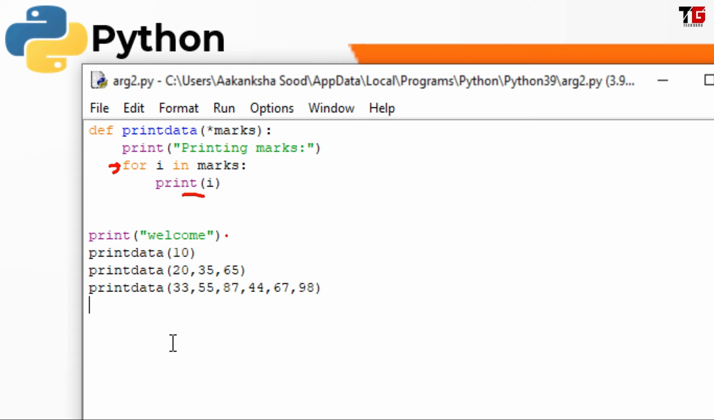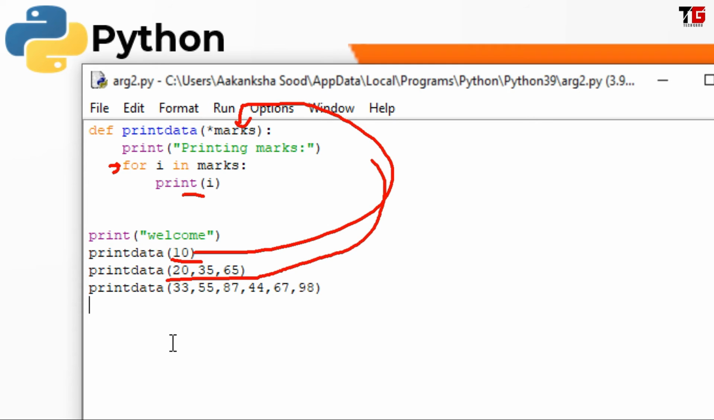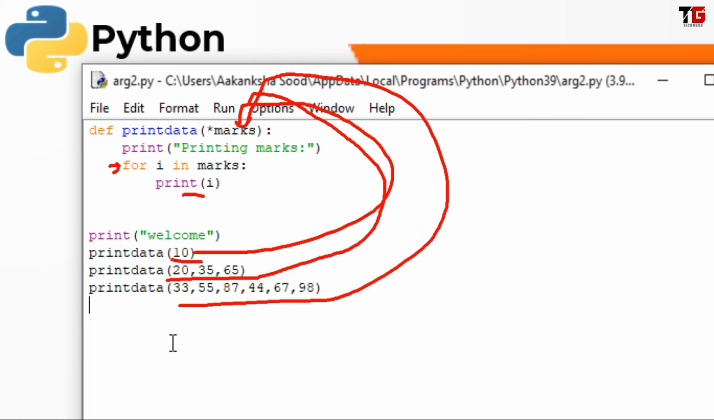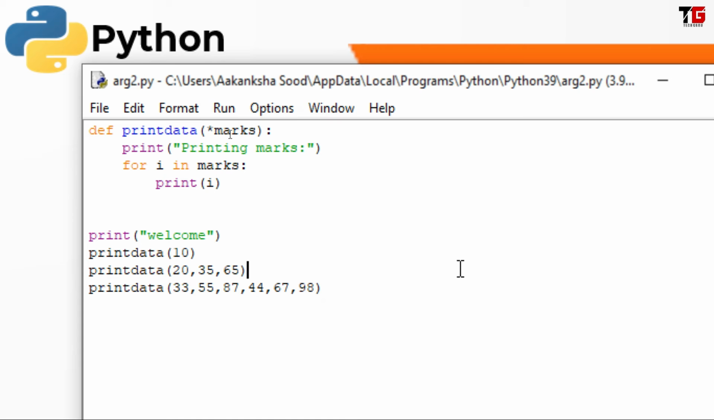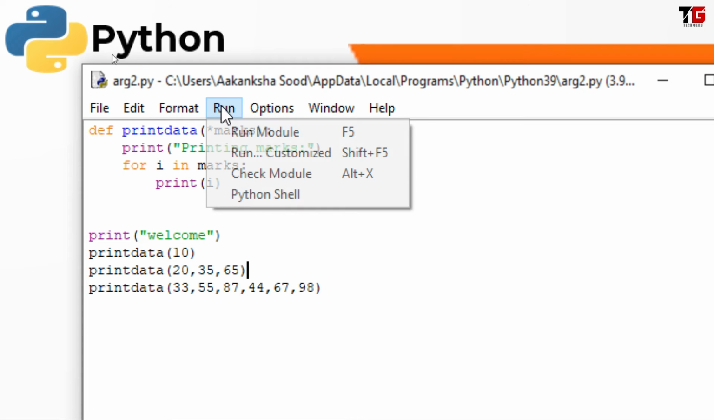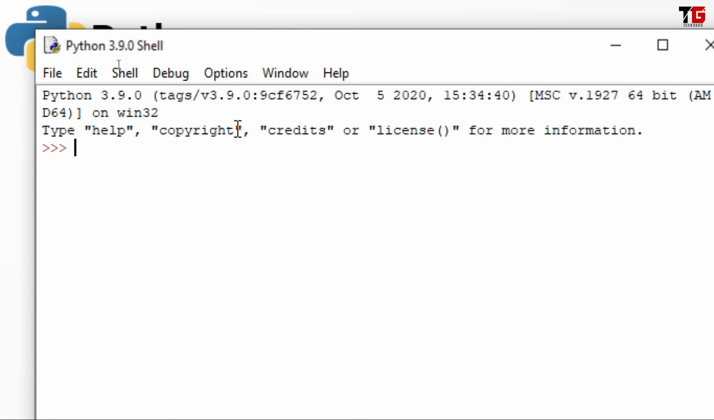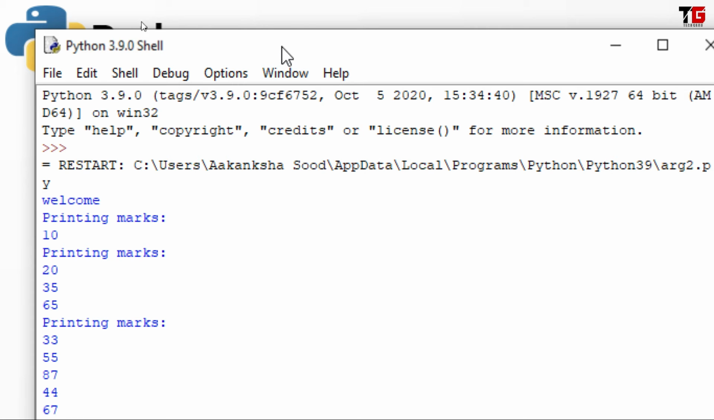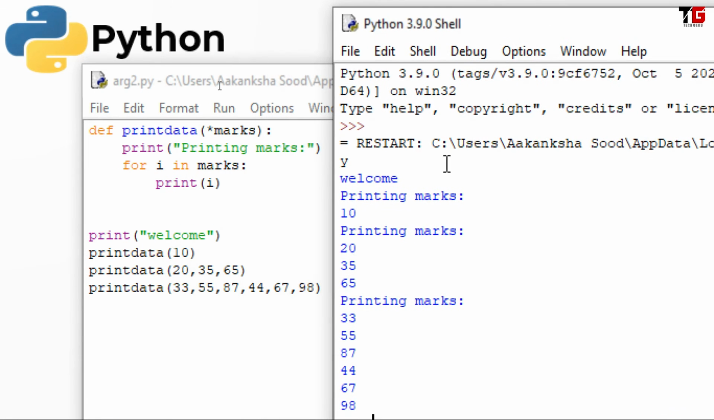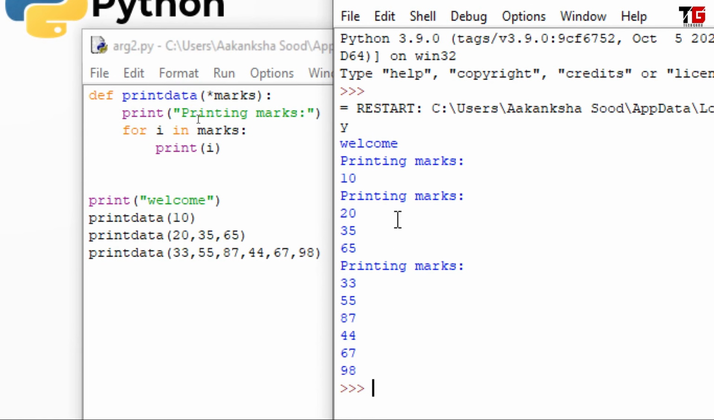I print a message welcome. Then I called the function print data. I have given one single value, so this 10 will be transferred to marks. The second time I called the same function with 3 parameters, so 3 values will be passed. Then I am passing 6 values, so these 6 values will be transferred. So all the values will be printed. Let's save it and run it. Just look here. My function is working for all the different values.